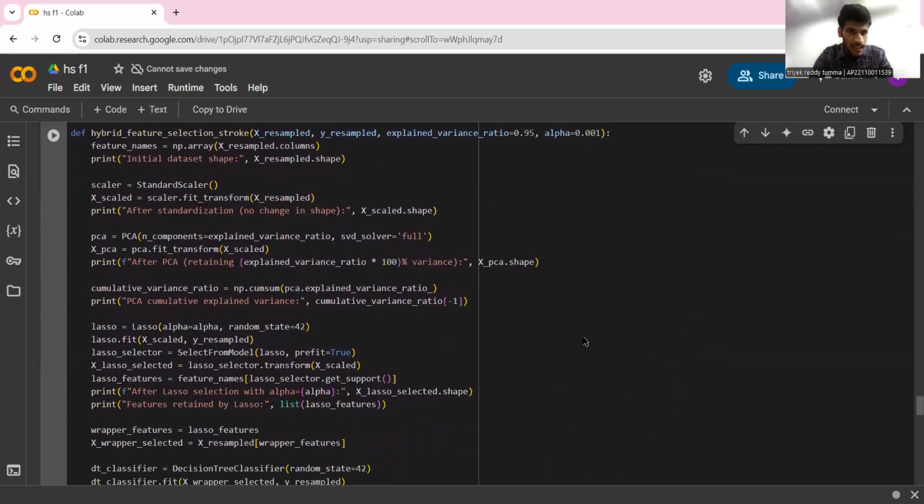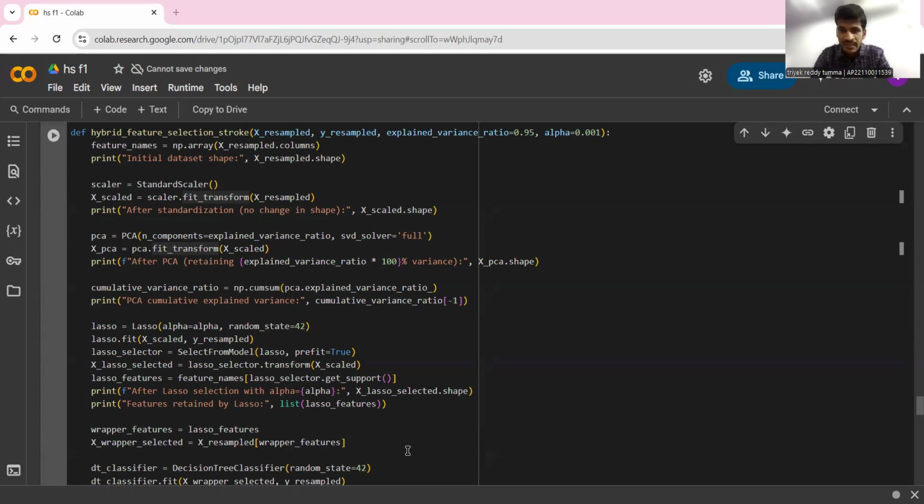In this hybrid feature selection technique, first we do standardization to scale the data. That means we bring the mean to zero and the standard deviation to one, because it is essential for many machine learning algorithms. Later, as I said earlier, we apply a low variance filter.